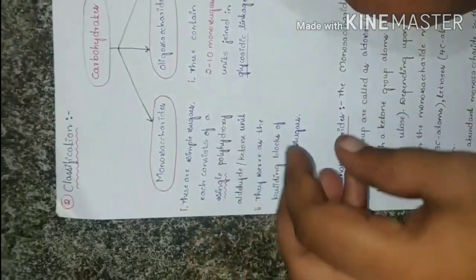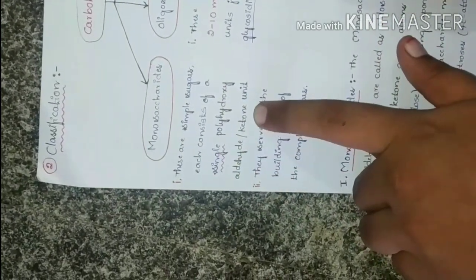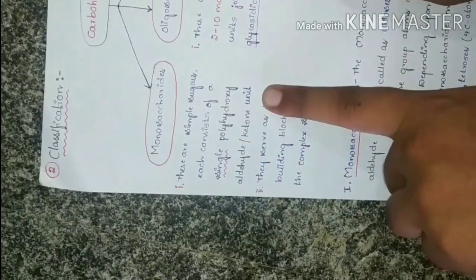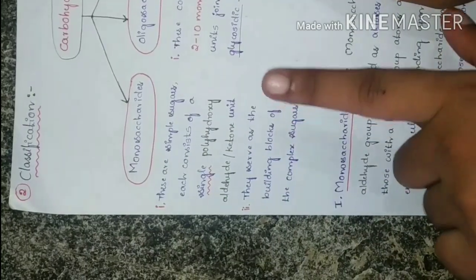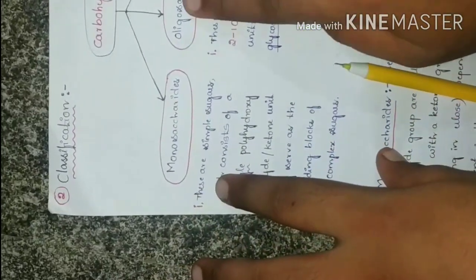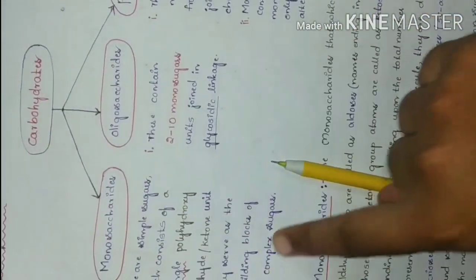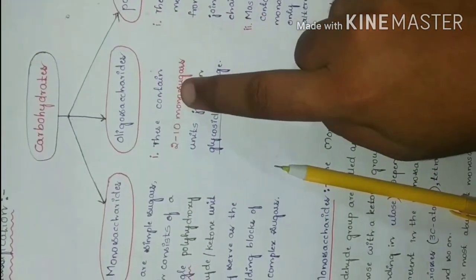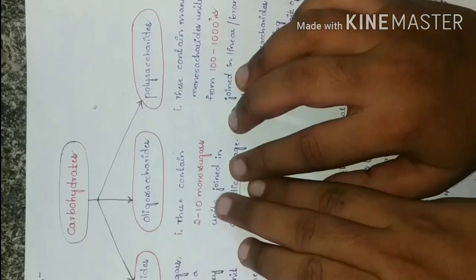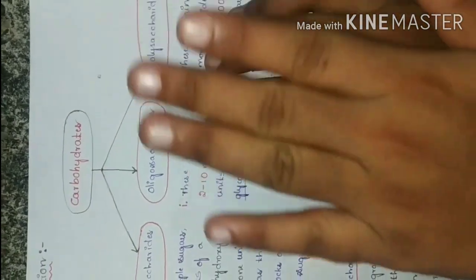Monosaccharides consist of a single polyhydroxy aldehyde or ketone unit. So it is single. They are the building blocks of the complex sugars, the oligosaccharides and the polysaccharides. Oligosaccharides are 2 to 10 monosaccharides combined to form the oligosaccharides.